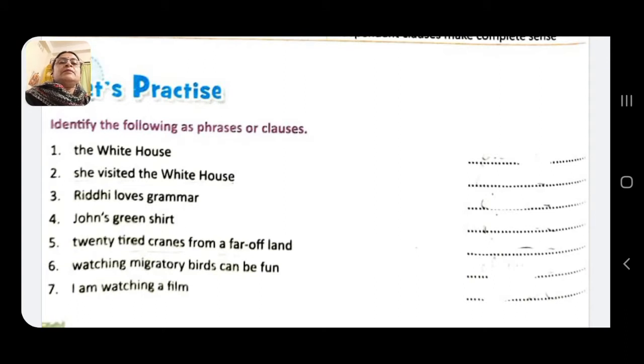Now see here, the White House. This is phrase. She visited the White House. See here, she is subject, visited verb, and the White House object. So this is a clause. Then Riddhi loves grammar. This is also a clause. John's green shirt. This is a phrase.